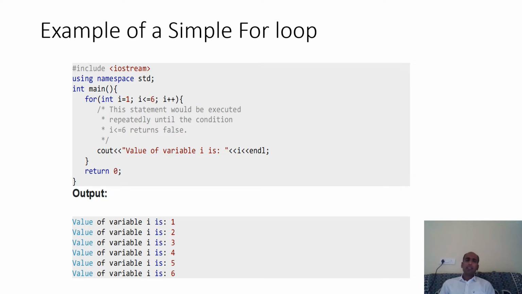There is a term used in C++: cascading. What is the meaning of cascading? Look at the cout statement. You have used cout, 2 times less than symbol, then the value of variable is, that is a message. Then again you have used 2 times less than symbol, then you are printing I, that means you want to print the value of I. And then again you have used 2 times less than symbol, then you have used the keyword endl, that is used for new line. When you use this 2 times less than symbol with a cout statement more than one time, that is known as cascading.